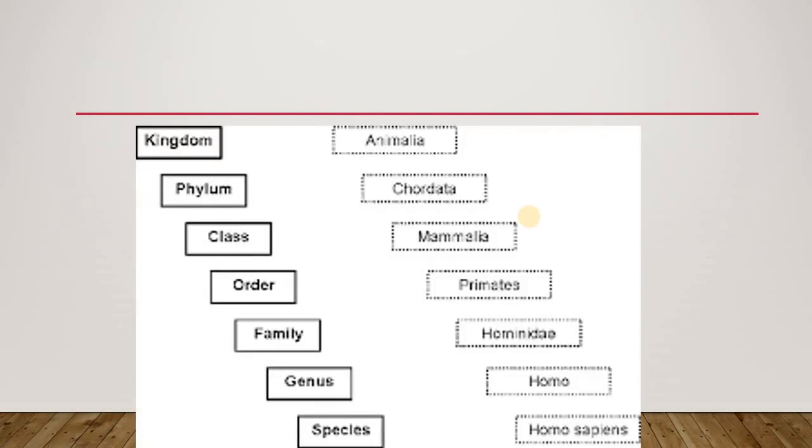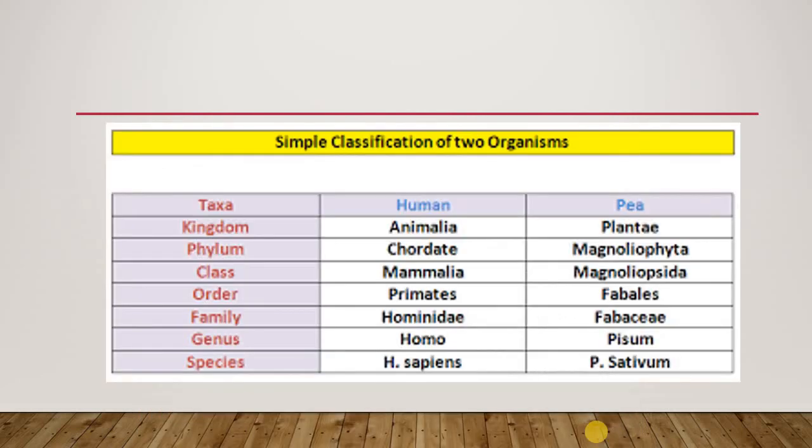If we see an example, the kingdom of humans is Animalia. We are also considered animals. Phylum is Chordata. Class is Mammalia. Order is Primates. Family is Hominidae. Genus is Homo. In this way, the species is called Homo sapiens. So all the organisms that are somehow similar to us are in the genus Homo, while all human beings are called Homo sapiens.